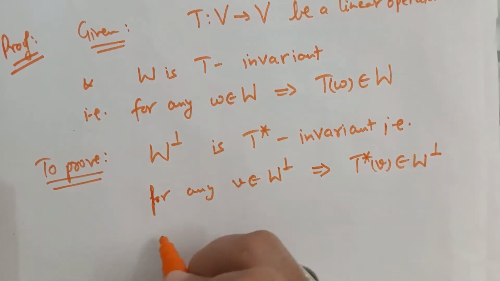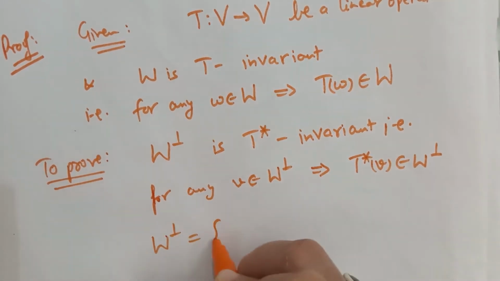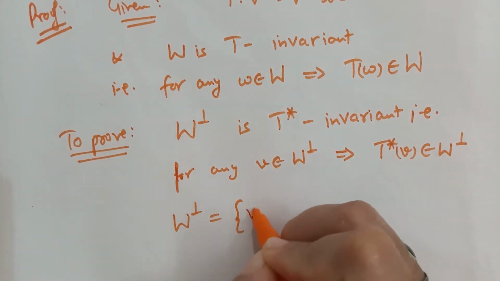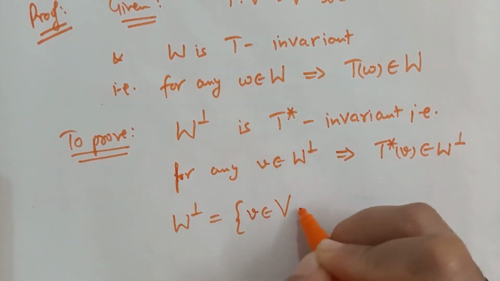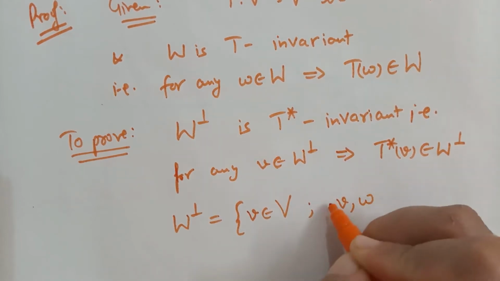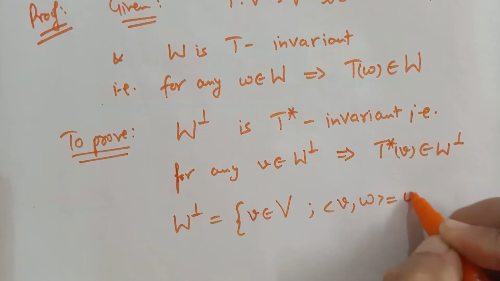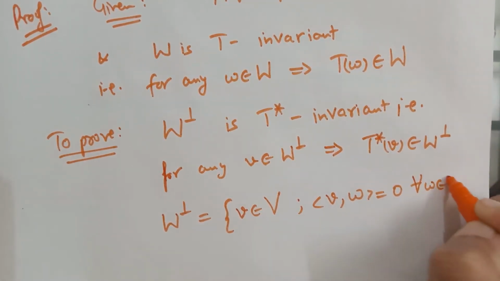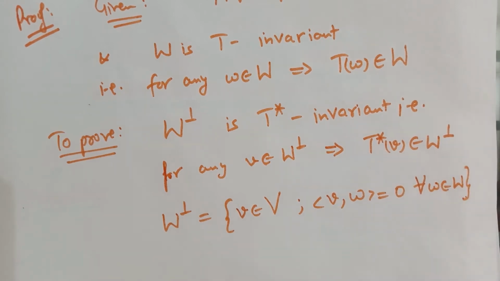Now we know that the orthogonal complement of W consists of those vectors of V which are orthogonal to W. That is, their inner product is 0 for every element of W.